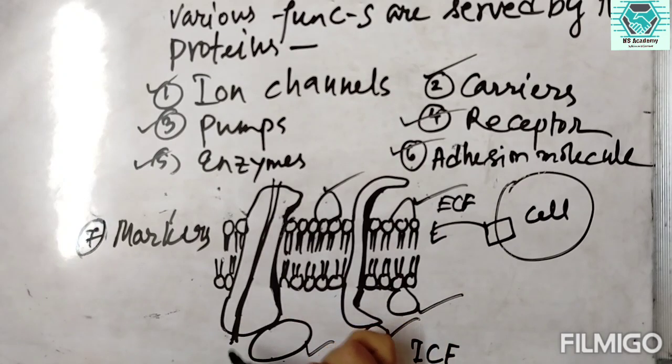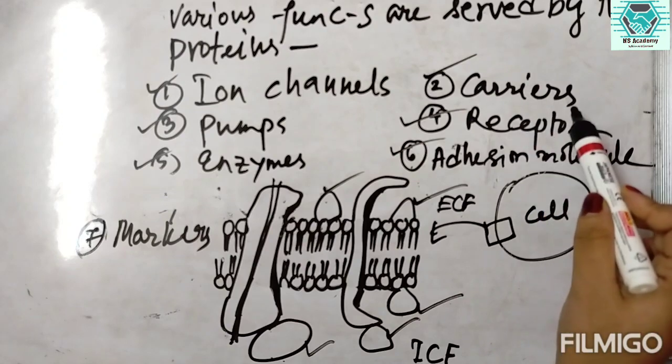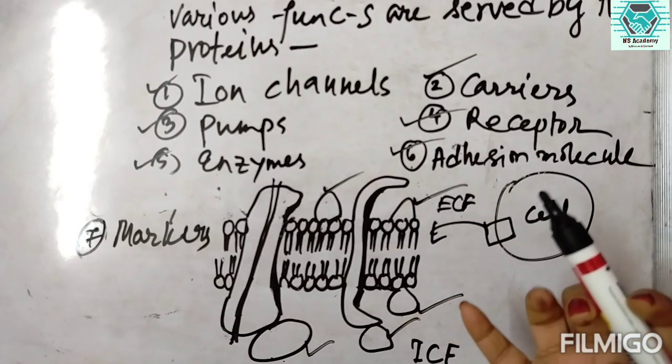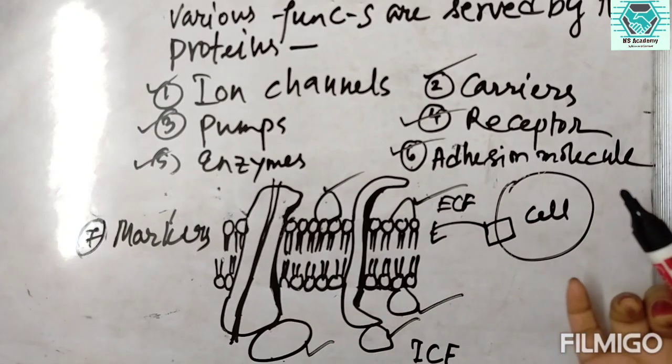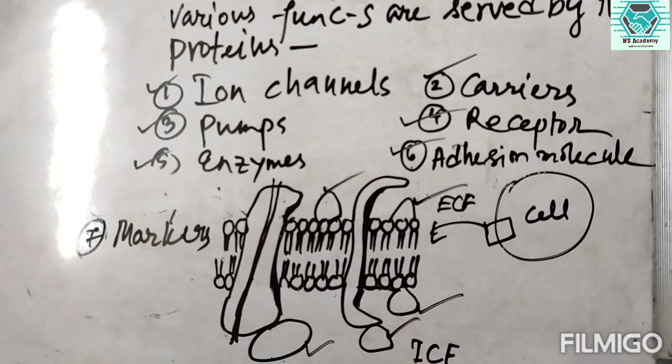Inside the membrane, sometimes they act as a carrier. They can carry some substances and bring them inside the membrane. They act as pumps, they act as receptors. And the peripheral proteins also carry out some of the activities of the cell membrane.